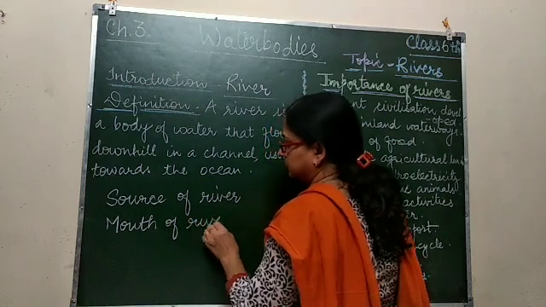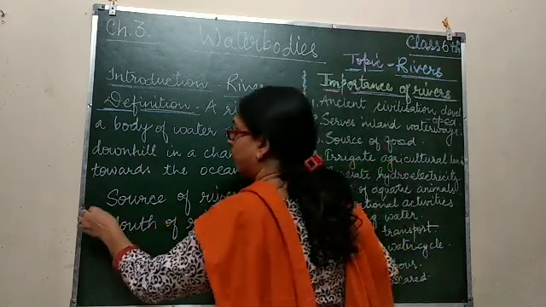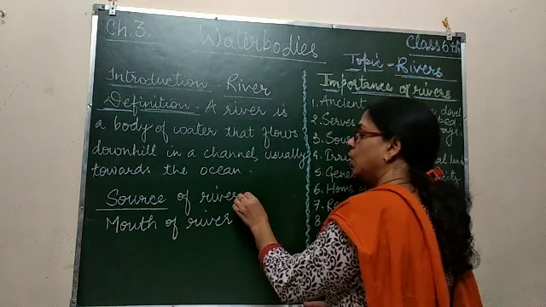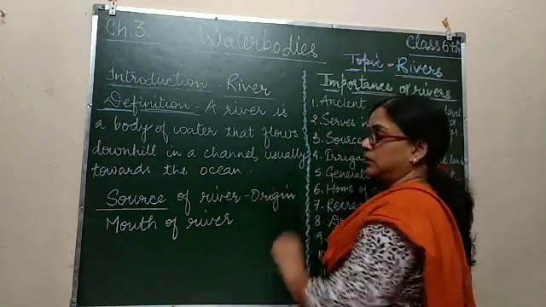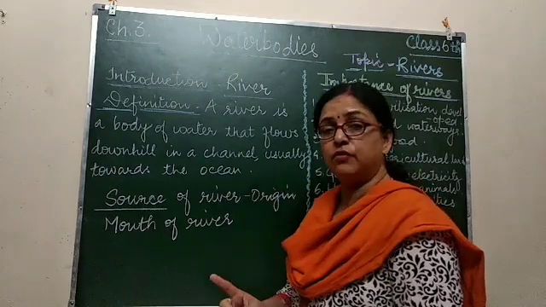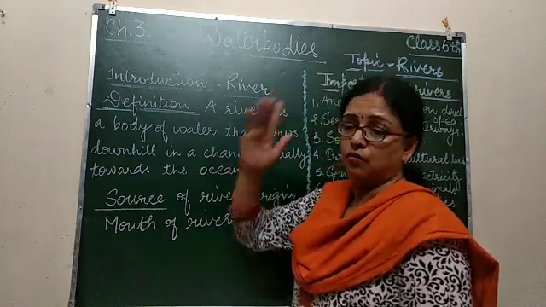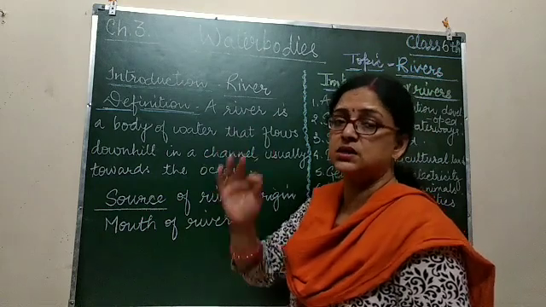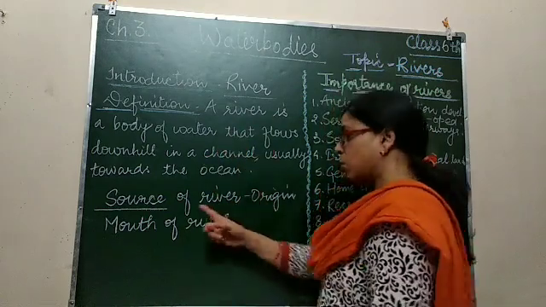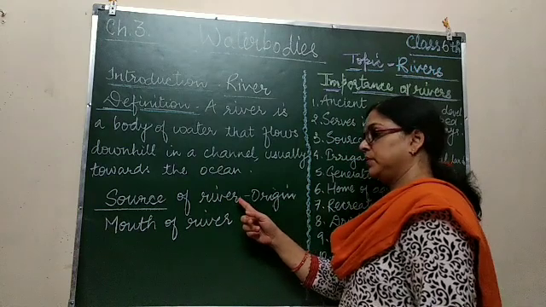What are these? The origin point of the river, from where it starts its journey, is called the source of the river.